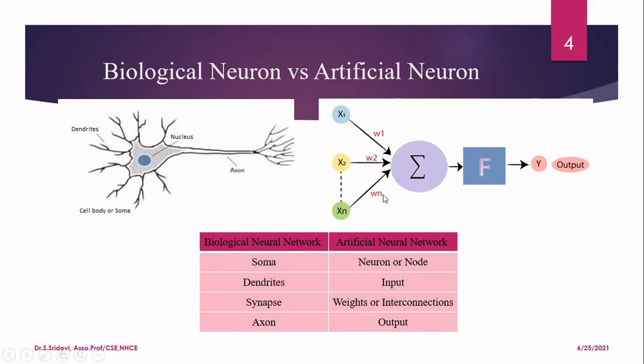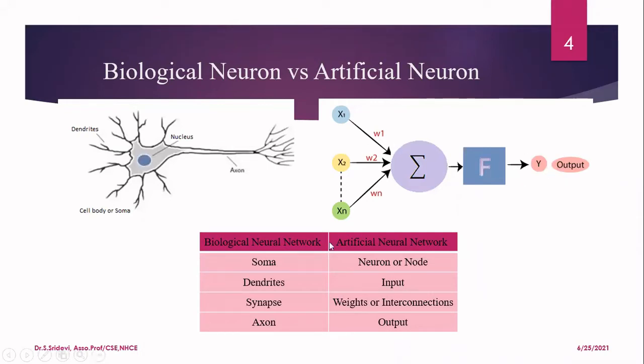So this combined value will now be given to one function, which is called the activation function. That function is going to decide when to fire the signal. For that we will have some threshold. If my sum is greater than the threshold, I'll fire the output. Then we will get the output, which is nothing but 1.